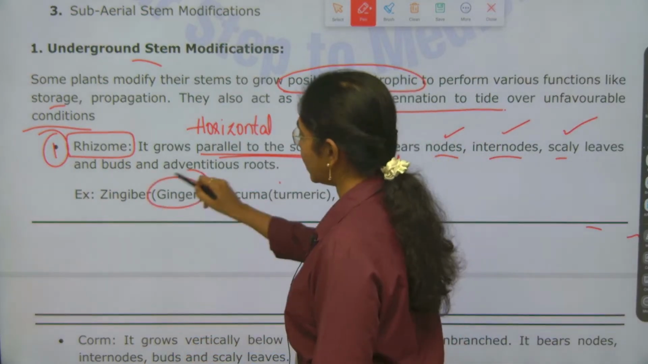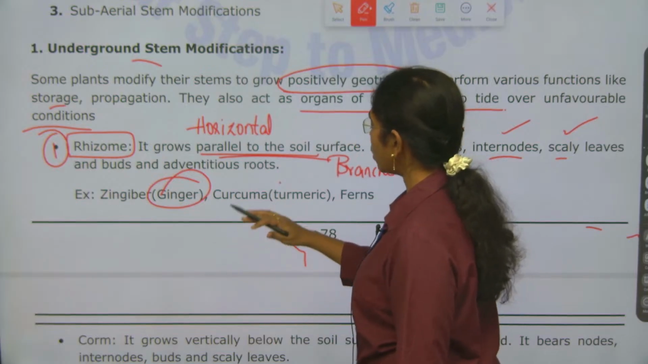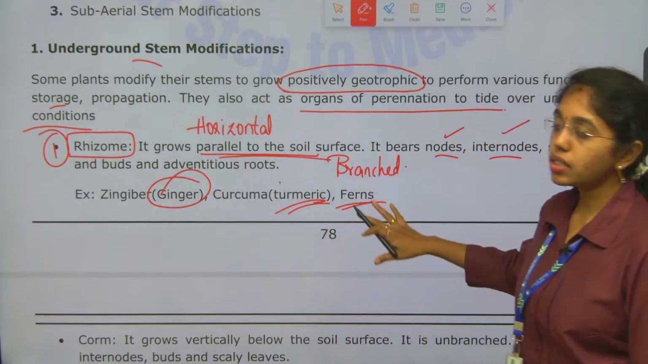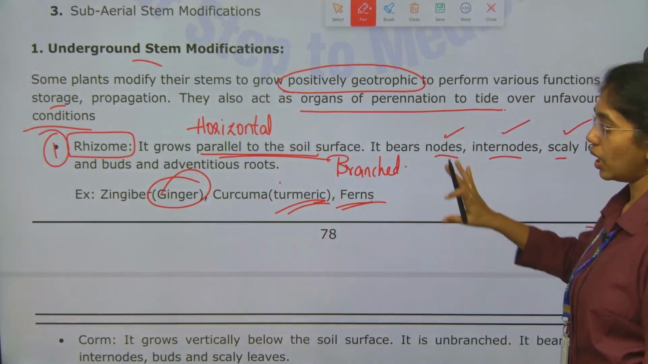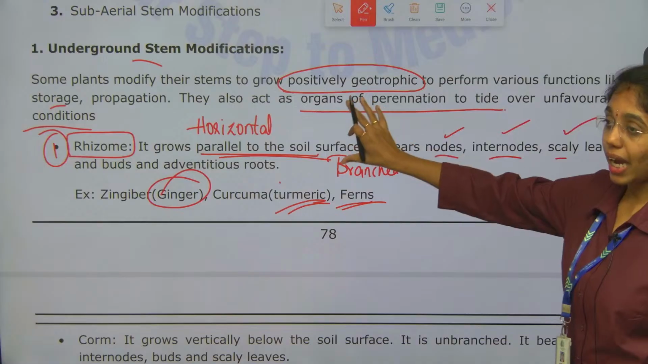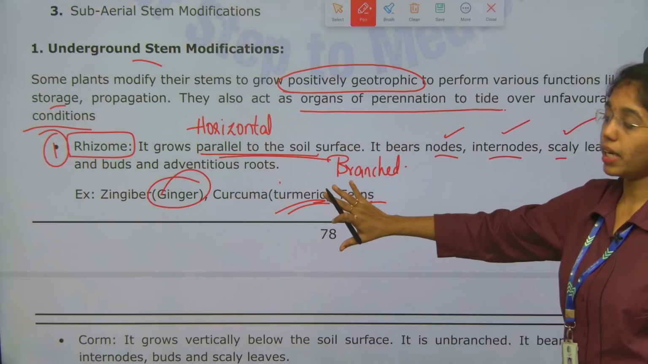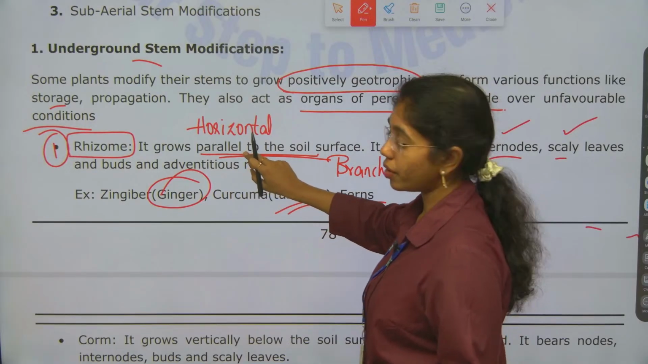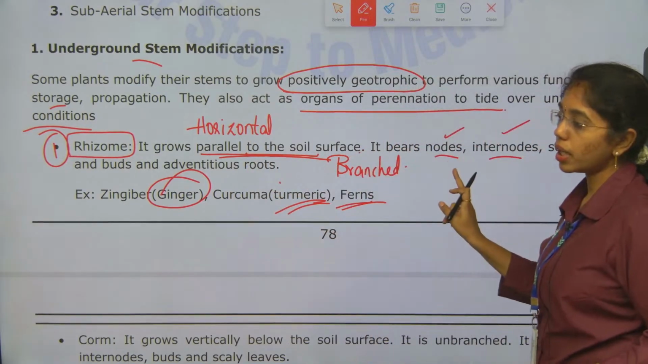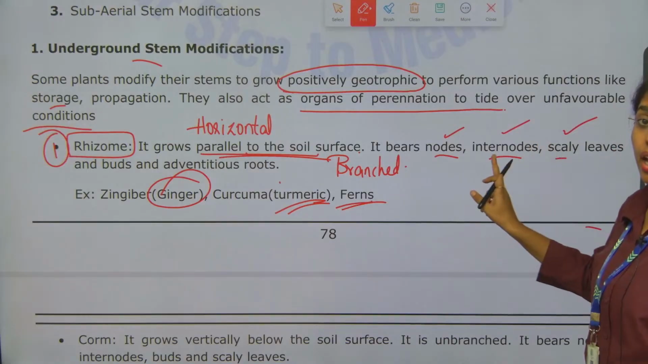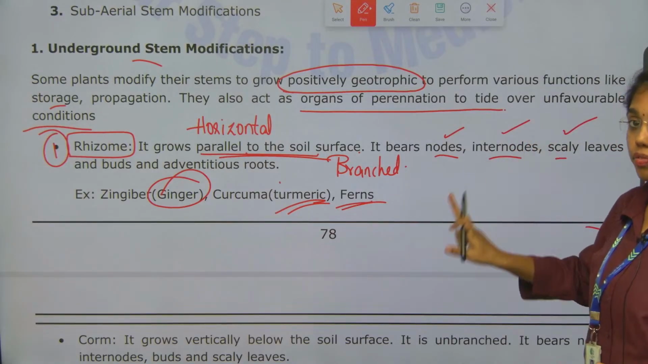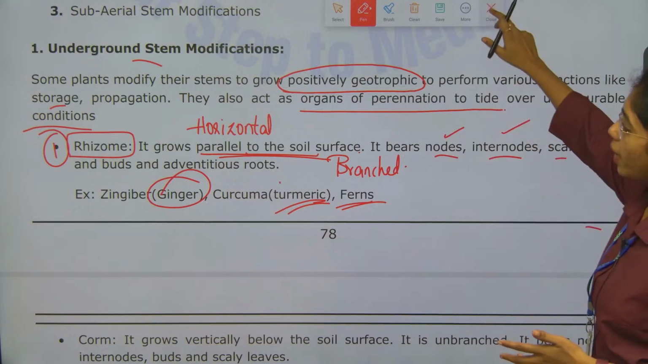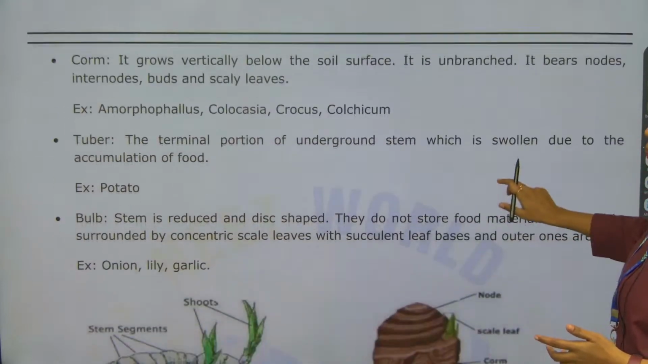Best examples are Zingiber, that is ginger, and Curcuma, that is turmeric. And ferns as well. This is the modification that you see, and these are the examples. The type of modification should be explained clearly: this grows parallel and horizontal to the soil surface, it is branched and it bears all these things, where all types of stem modification will bear node, internode, scaly leaves and buds. Fine, right?